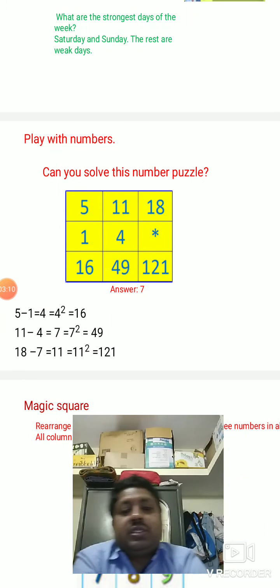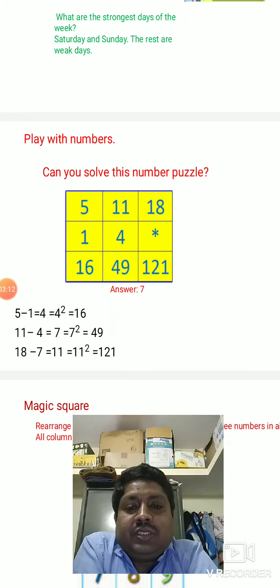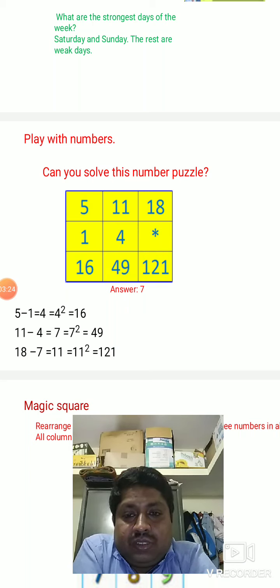Children, here is a puzzle. Can you solve this puzzle? You can observe that 5, 1, 16; 11, 4, 49; 18, star, 121. So what number should come in place of the star? Can anybody guess? You can also see how you get that.